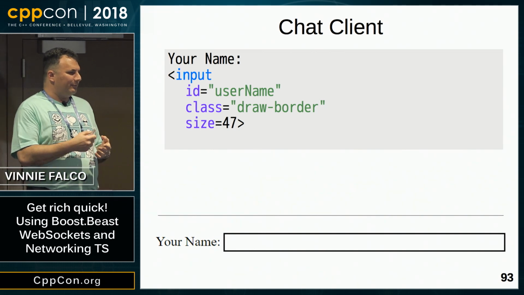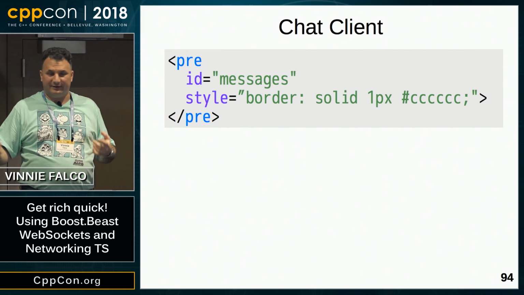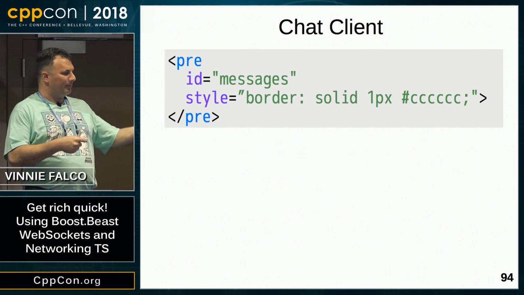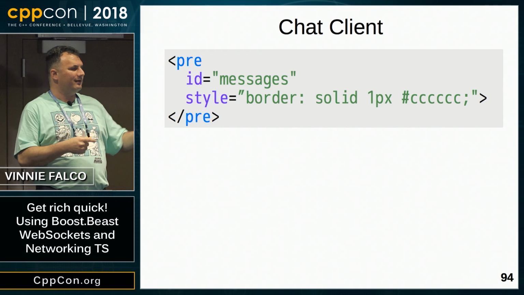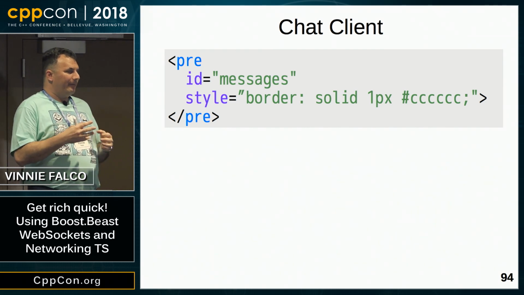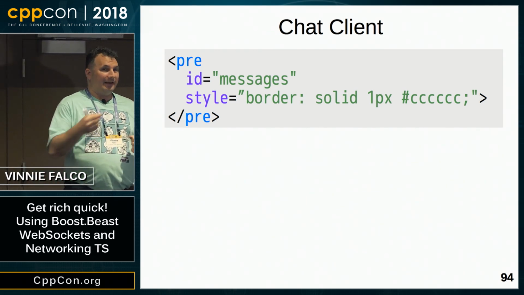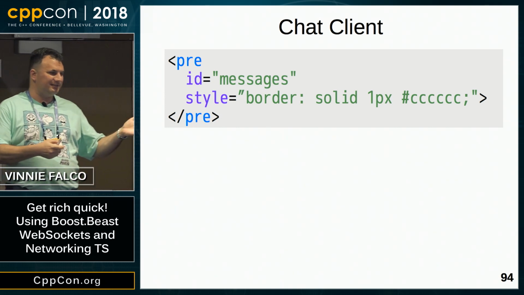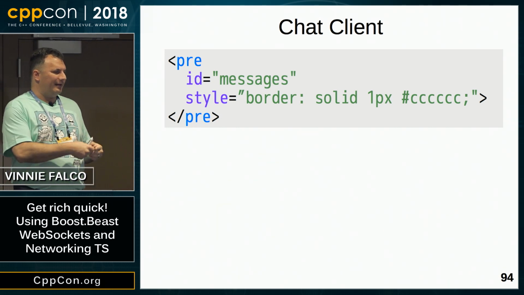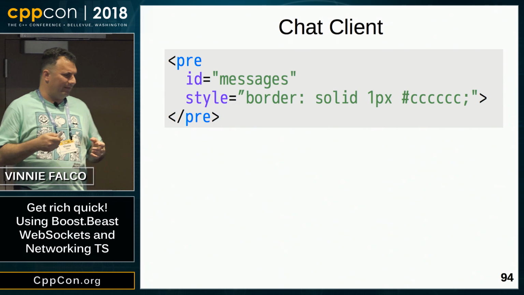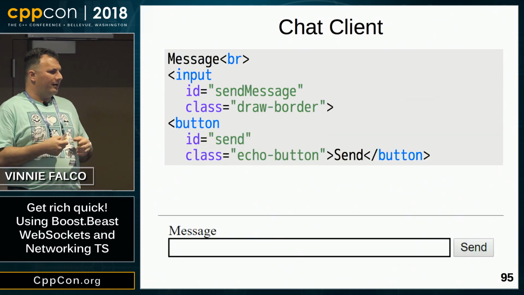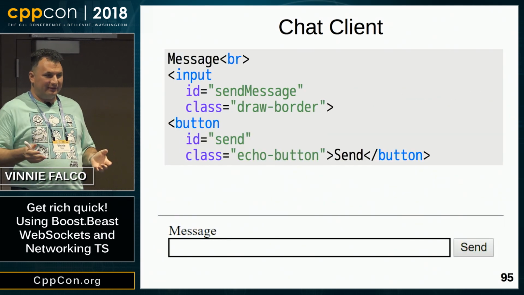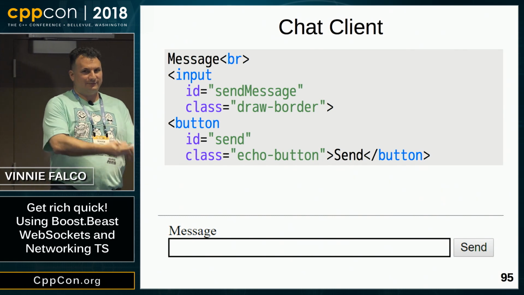And then finally we need that big rectangle that shows all the text for the chat messages. So this is called the pre tag. It means pre-formatted. It won't try to wrap. It'll preserve character returns. Again, we have an ID. Messages is its name. And we're going to use that and we're going to refer to it. And then finally we have the place where you actually put in the message and send it. So that's an edit box followed by a button.